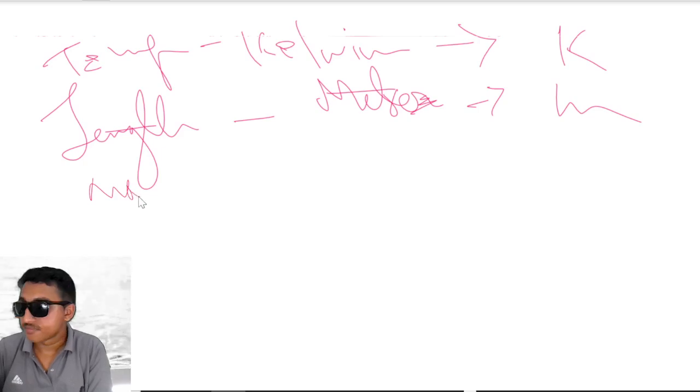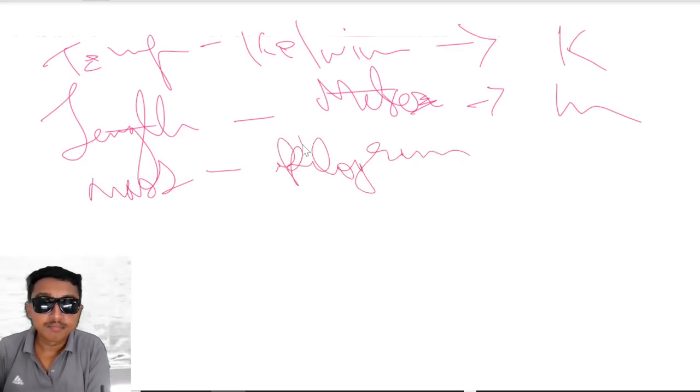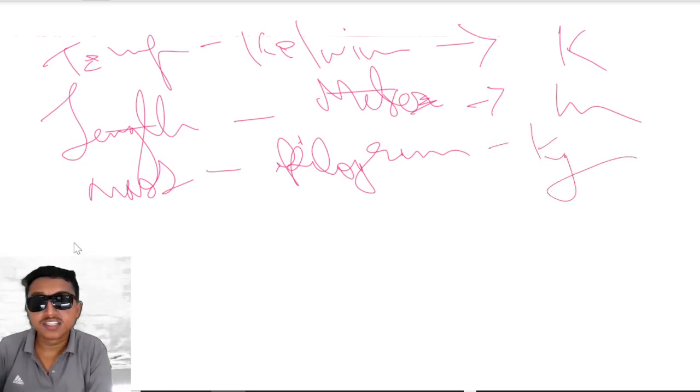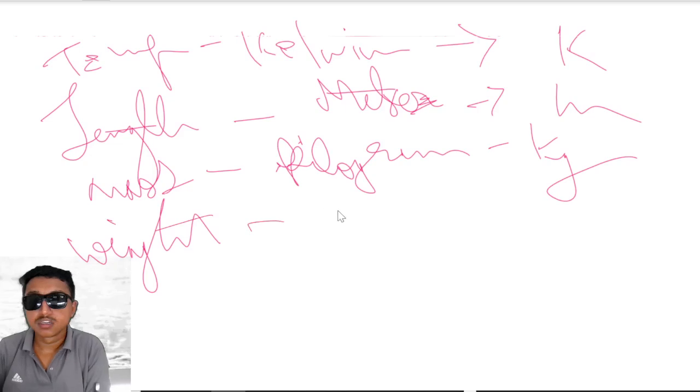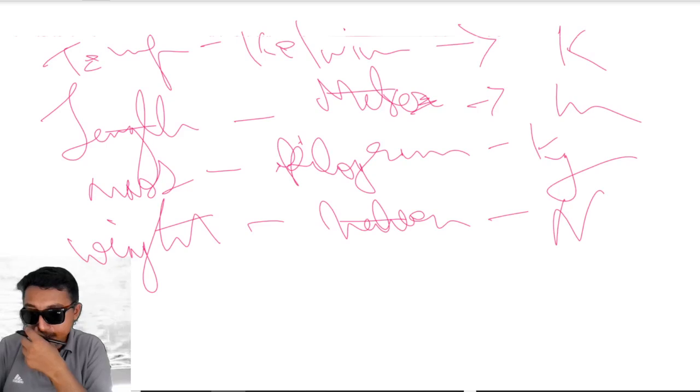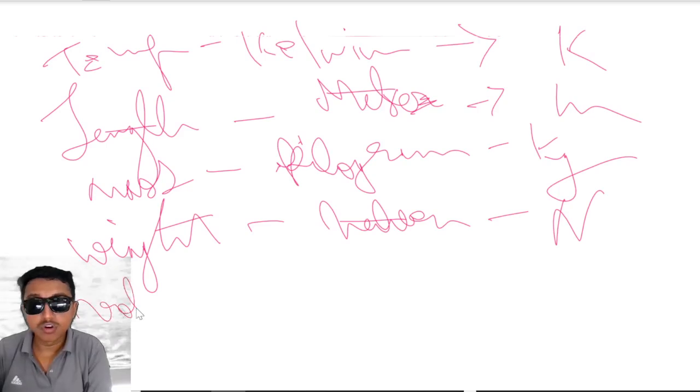Then mass: kilogram, with the symbol kg. Then weight: the unit is Newton, and N is its symbol.